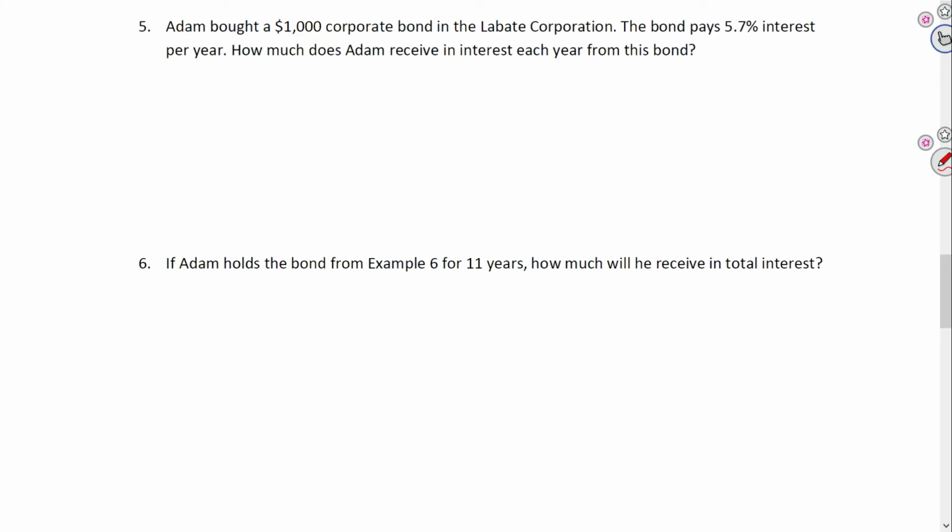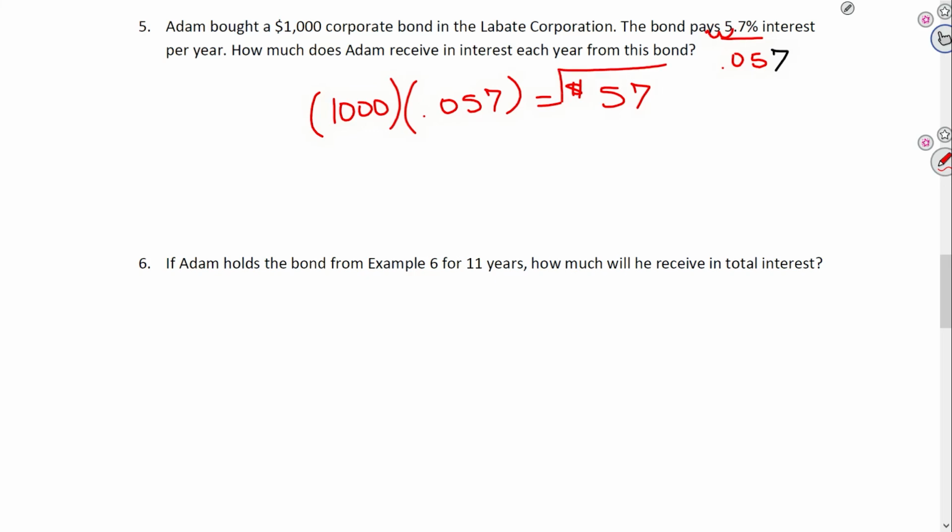Well, it pays 5.7% interest, and so you'll take $1,000 and multiply by 5.7% as a decimal, so I'm going to go this way 2 places, 0.057 as a decimal. And that gives you $57 each year.